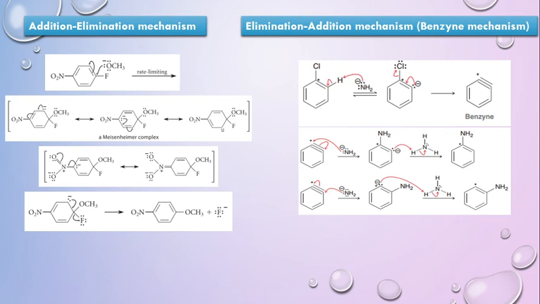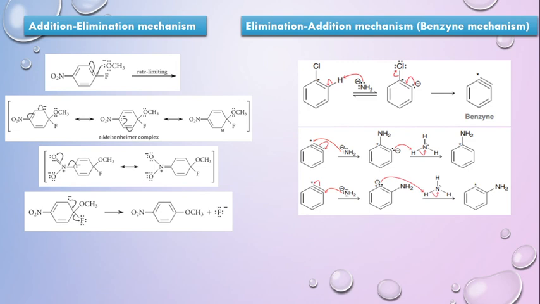Okay, so once you have got the benzyne, what happens now? The amide attacks on this triple bond because this is very weak. You know that in the case of benzene the bond angles are around 120 degrees, and the overlapping of the orbitals to get a triple bond will not be that stable, because when triple bonds are present in a compound, the bond angle is 180 degrees, which is not possible to achieve in this compound. So this triple bond is highly unstable.